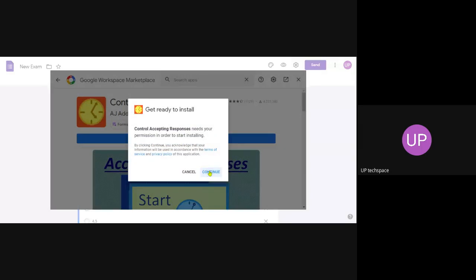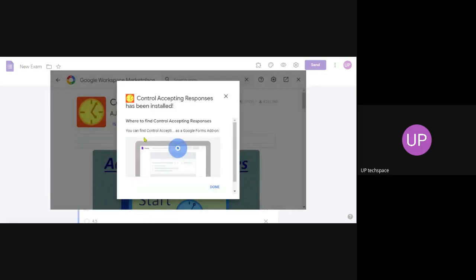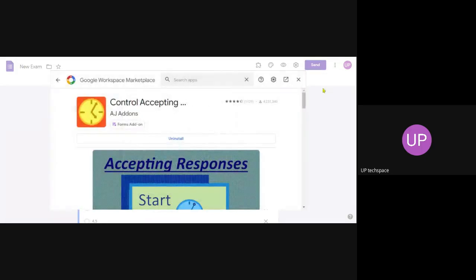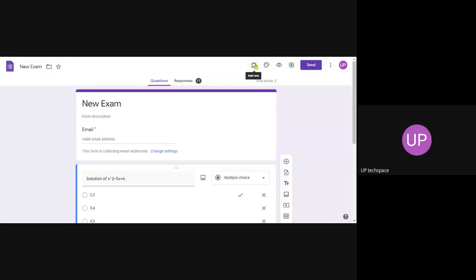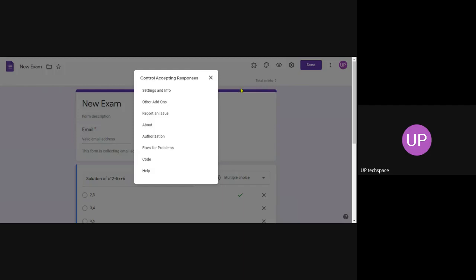Click on this and install this add-on. Once you install this add-on, you can set the timings. Okay, it is done. So go back to this particular add-ons. You can see the add-on here. Okay, control accepting responses. Okay, so setting info.